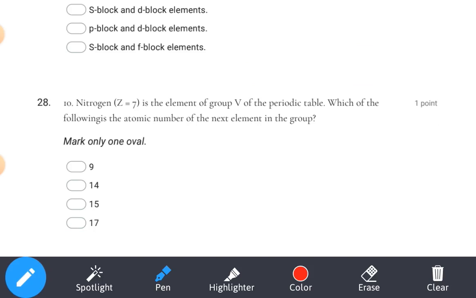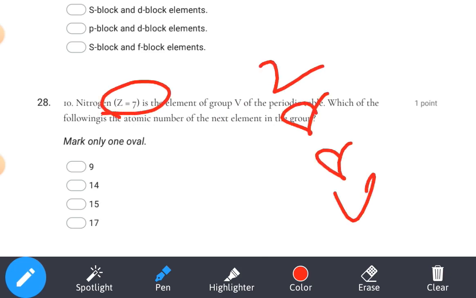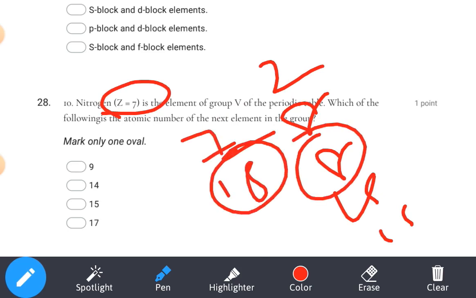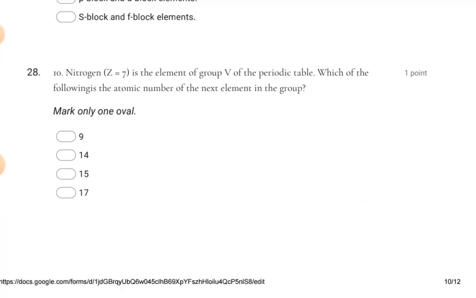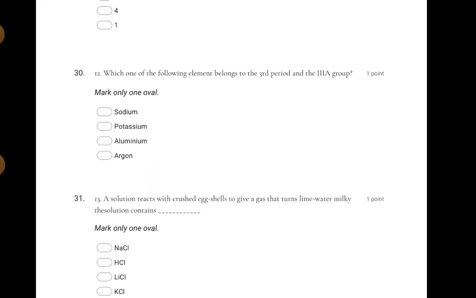Next, nitrogen with Z equal to 7 is an element of group 5. Which of the following is the atomic number of the next element in the group? We know the magic numbers 2, 8, 8, 18, 18, 32, 32. So 7 plus 8 is 15. So the next element will be our 15th element. Option number 3. Tenth question over. Let's see the 11th question.